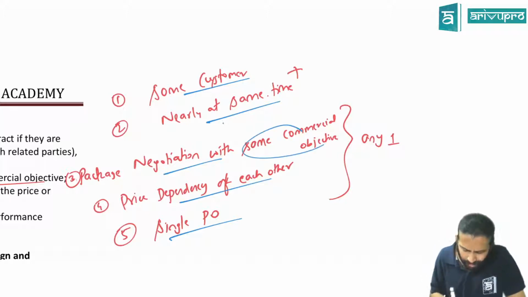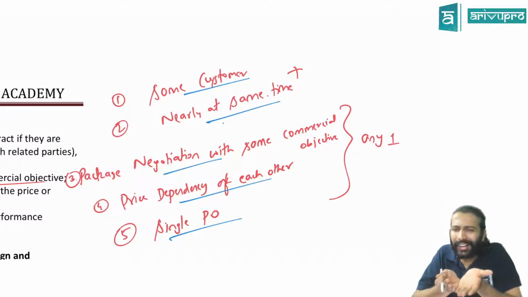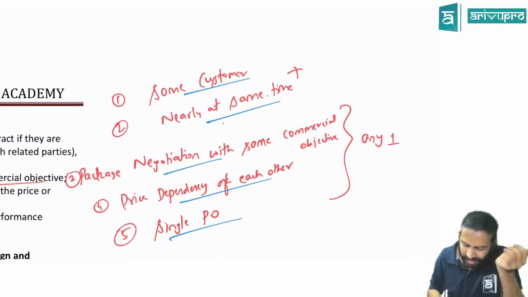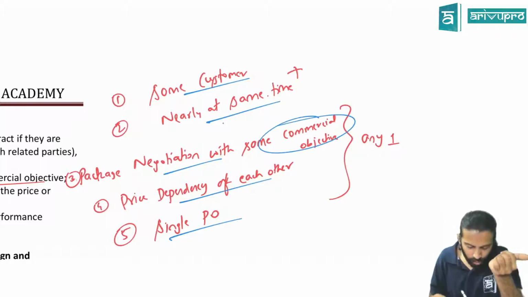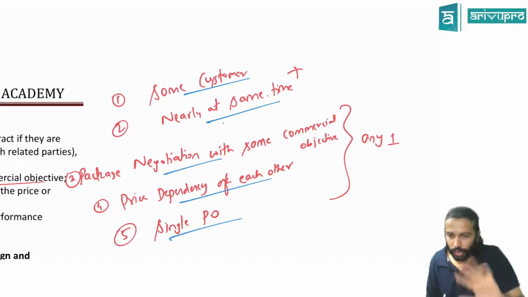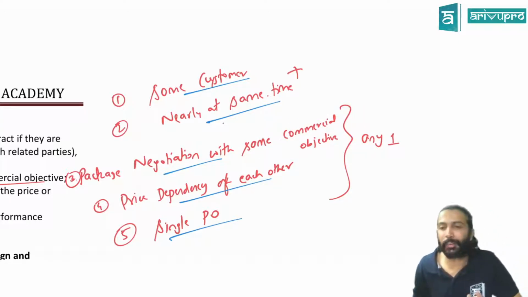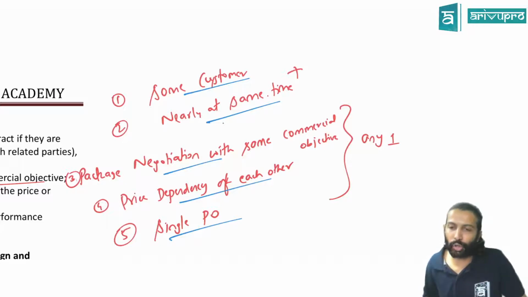Machinery and machinery parts normally go hand in hand. Yes or no? Yes. That means here it's entered with the same customer nearly at the same time, and you have negotiated them as a package. If you have negotiated them as a package with the same commercial objective, then you can combine. Yes or no?